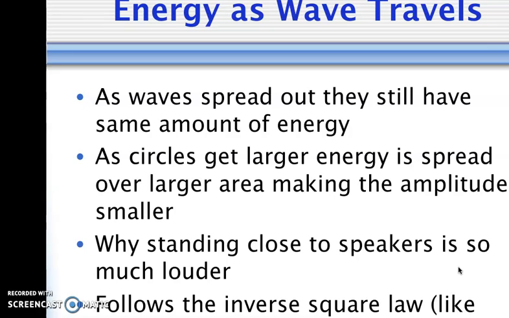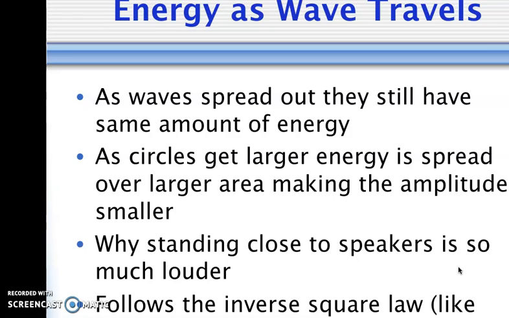Energy as a wave travels. As a wave travels, it may seem like the energy is dissipating, but it's not really dissipating. What happens is that energy is spread out over a larger area. So as the circles spread out or get larger, the amplitude gets smaller. An example of this is why standing close to a speaker is going to be so much louder than somebody who is further away.